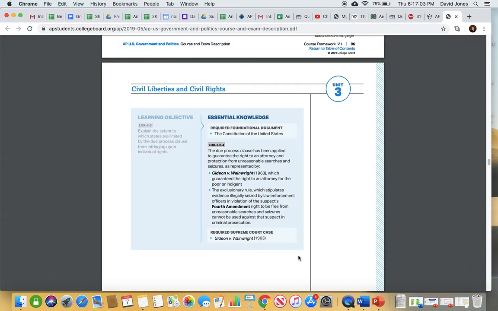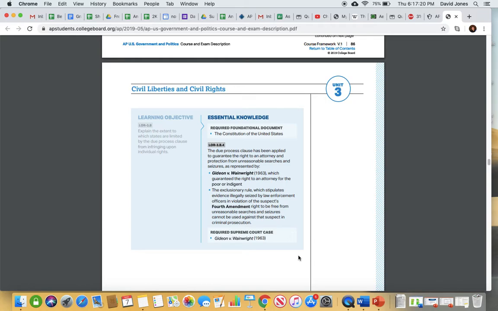It mentions Gideon versus Wainwright in here. Exclusionary rule. That's a very important concept. The exclusionary rule basically says that evidence that is obtained illegally in the United States is automatically excluded from trial. So we're not going to examine that evidence.